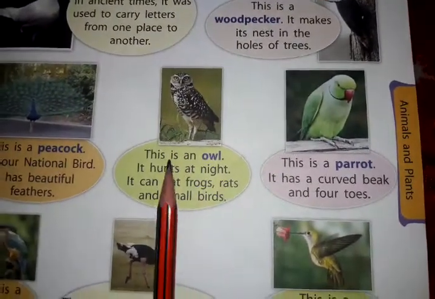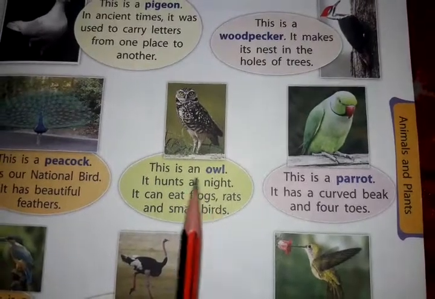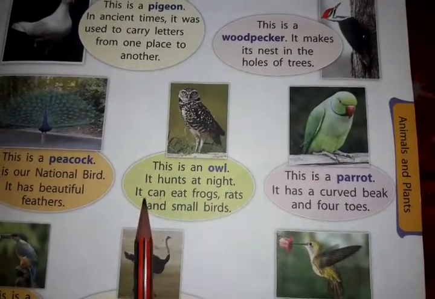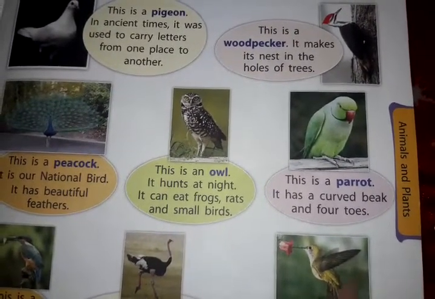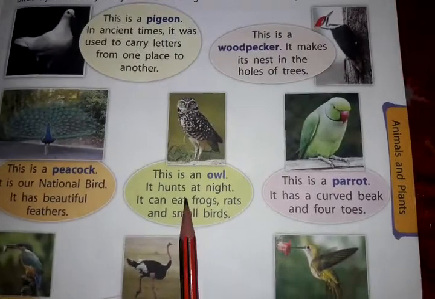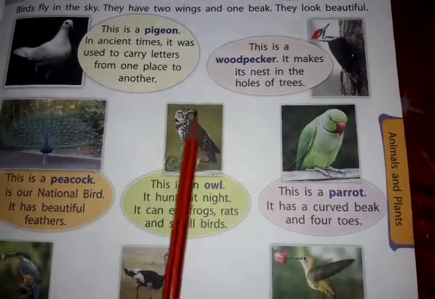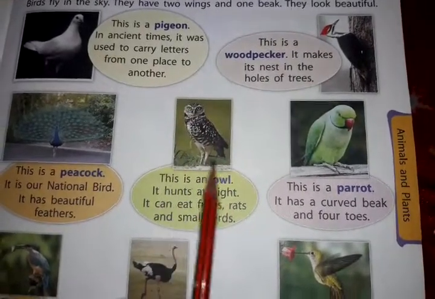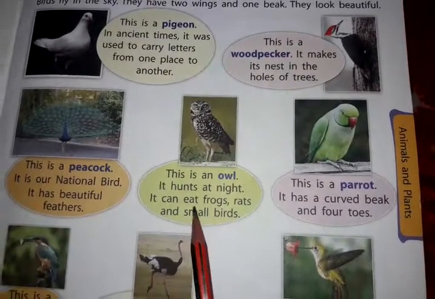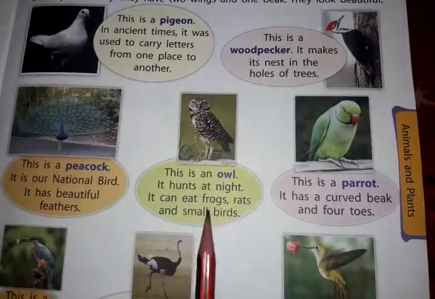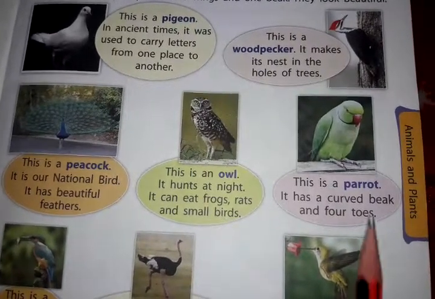The next one is an owl. It hunts at night. It can eat frogs, rats and small birds. See, the owl hunts at night, which means it searches for food at night. In daytime, the owl sleeps and it won't sleep in the night time. What does the owl eat here? Frogs, rats and small birds.